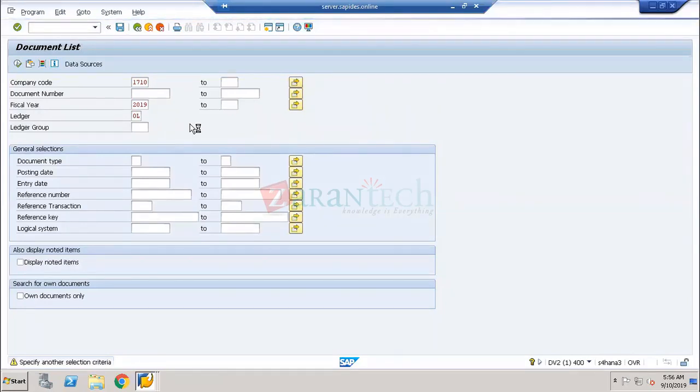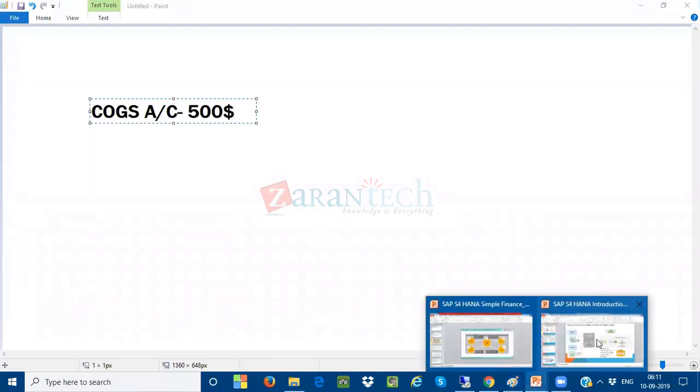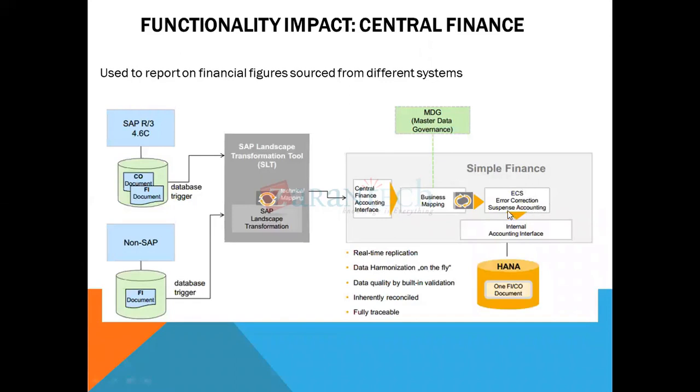Because see, sir, this is the example I'm trying to explain. You see in this particular diagram, after the ECS corrections have been correctly done, and once the internal accounting interface is triggered, the document will go and be stored in the SAP HANA database, sir. Where the document has come from, whether from the SAP R3 system or a non-SAP system, we don't know.